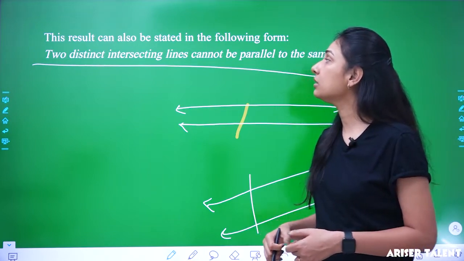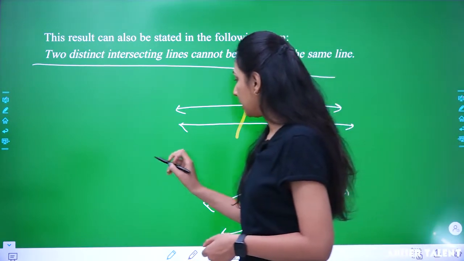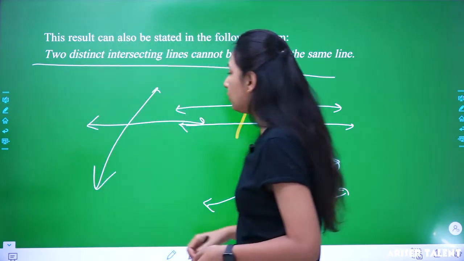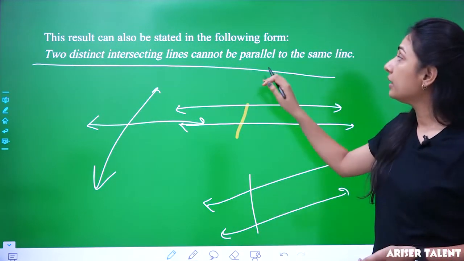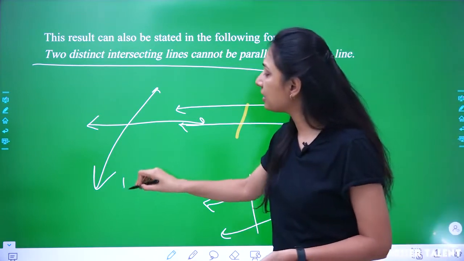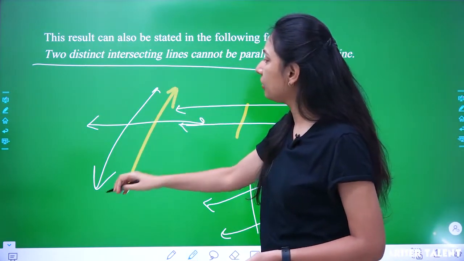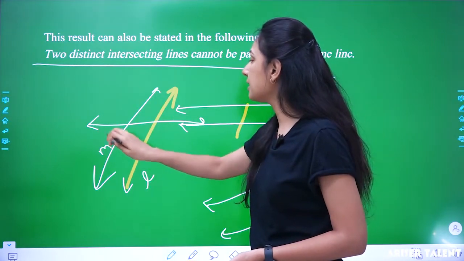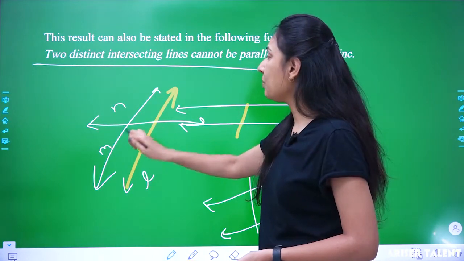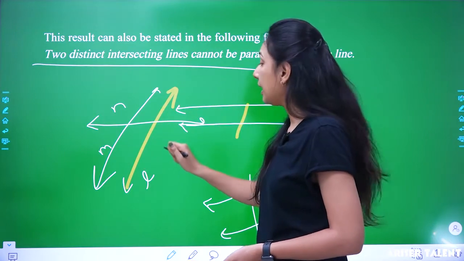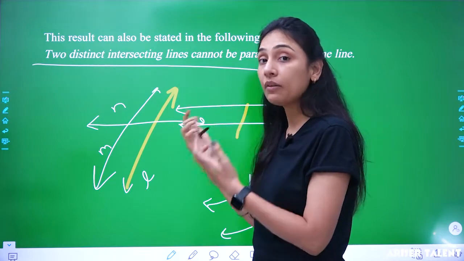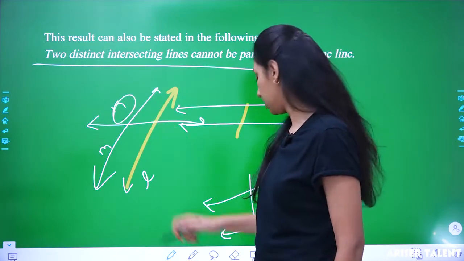So two distinct intersecting lines, okay. If we have two intersecting lines, they cannot be parallel to the same line. If this line is going to be parallel to that one, let's suppose this line is L, this is M and this is N. If M and N are intersecting lines and L is parallel to M, then L can never be parallel to N, okay.